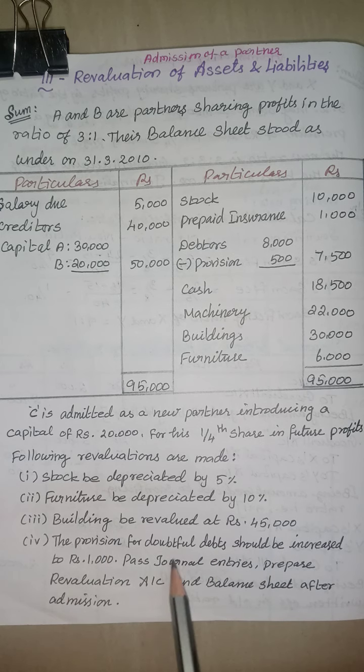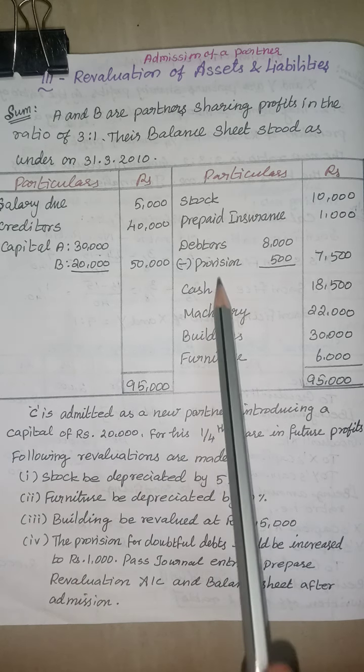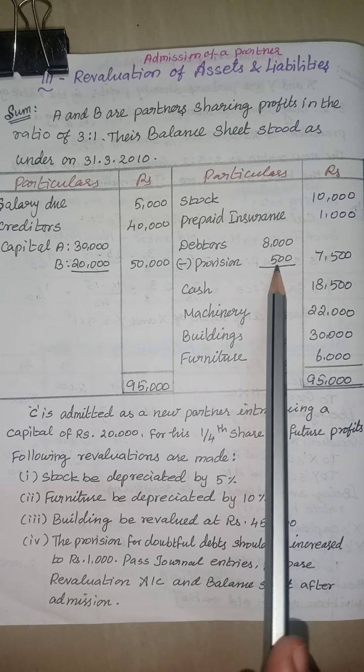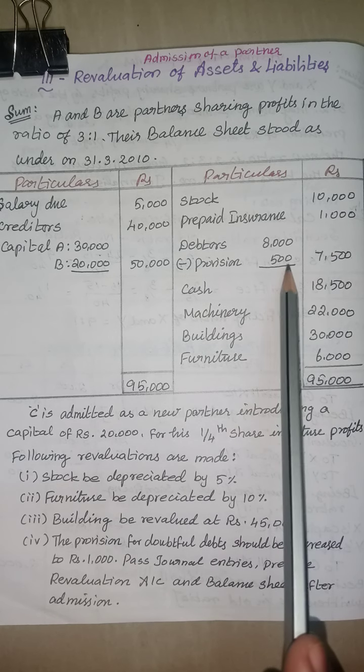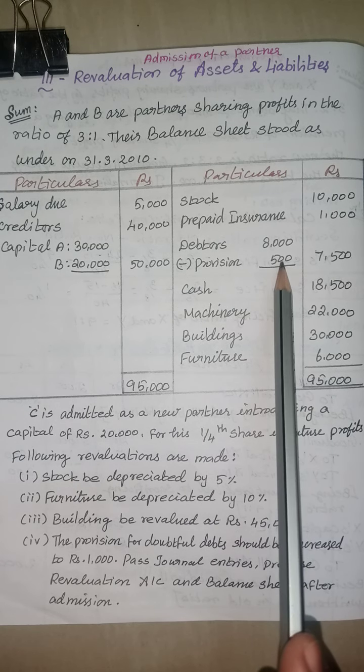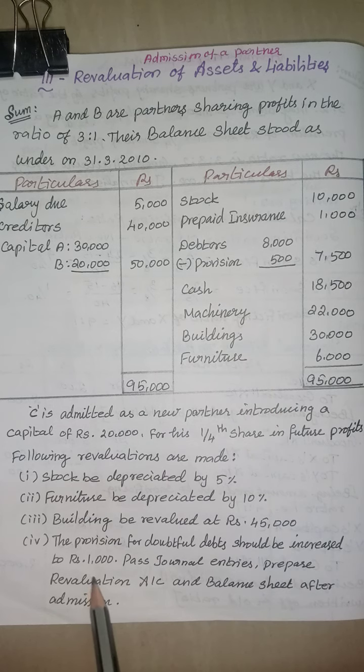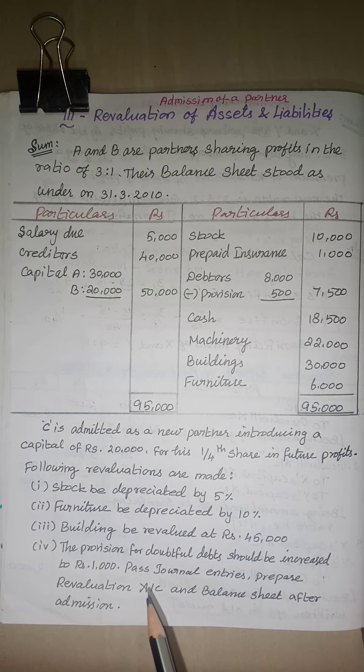The provision for doubtful debts should be increased to rupees 1,000. Already in the balance sheet the provision is 500. It is increased to rupees 1,000, so 500 plus 500 is the increase. So, we have to take only 500. Pass journal entries, prepare revaluation account and balance sheet after admission.